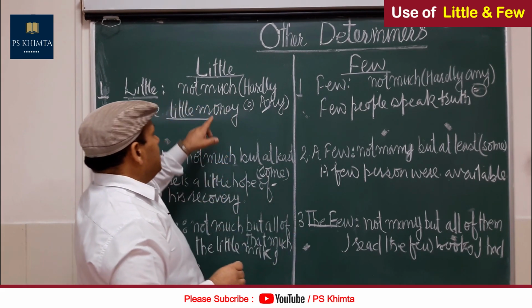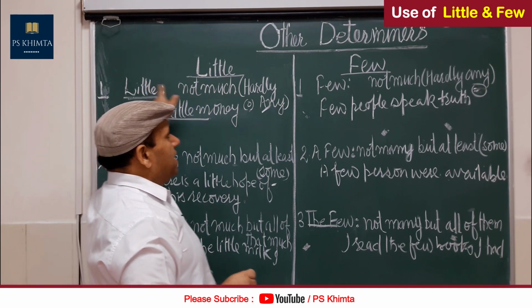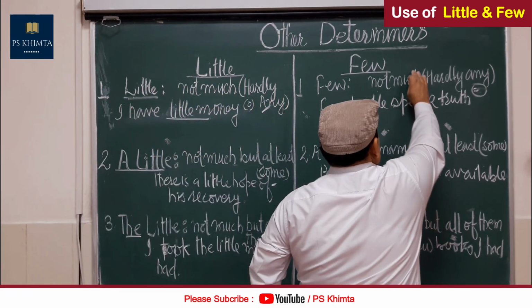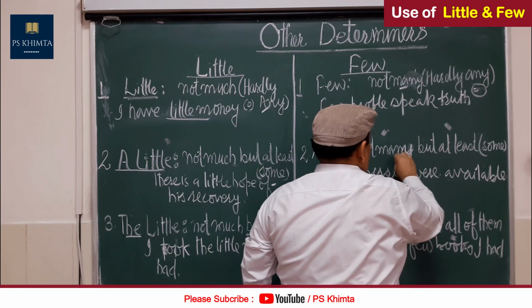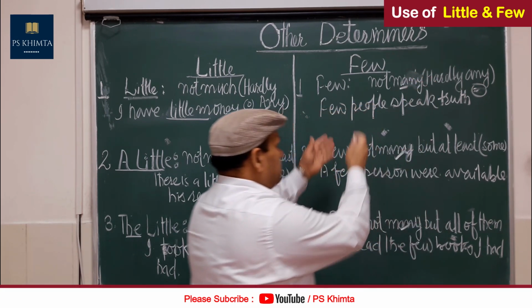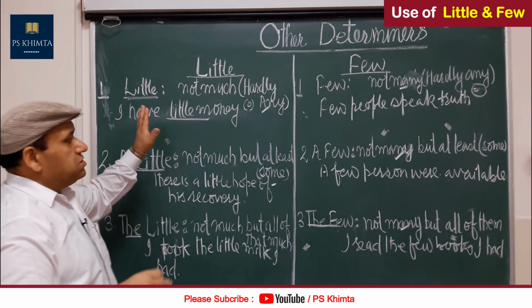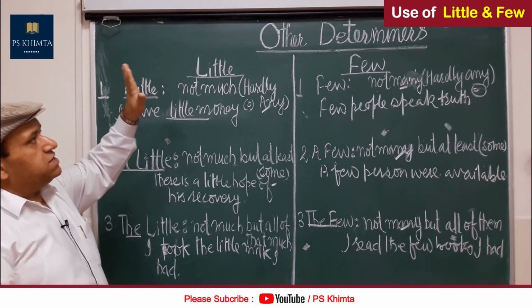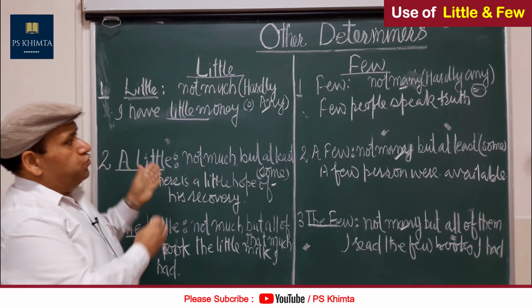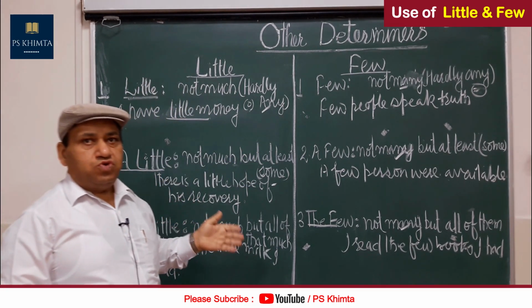See the difference? I am using much here because of little. I am using many here, because it is a number, and here it is much. Otherwise there is no difference. The difference is only that this is quantity, this is number. So a very clear difference which I have told to you here.